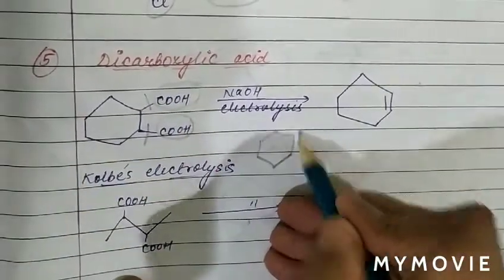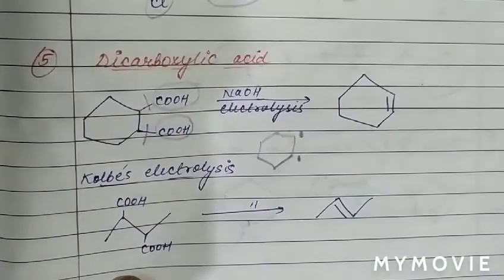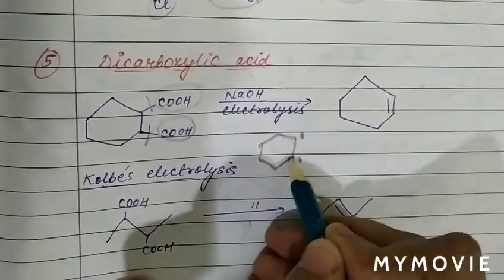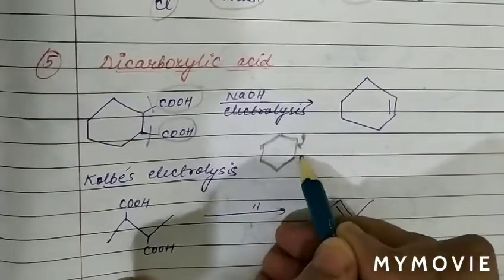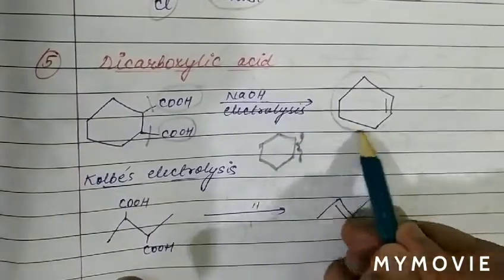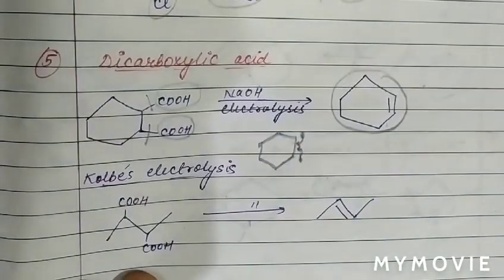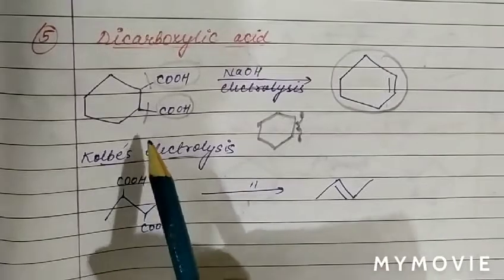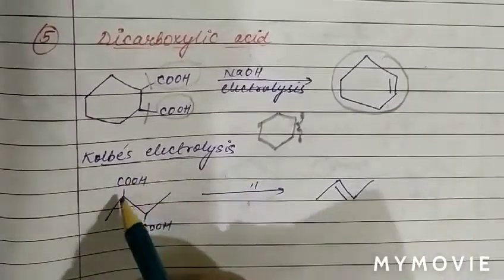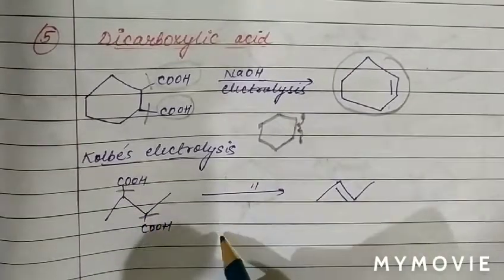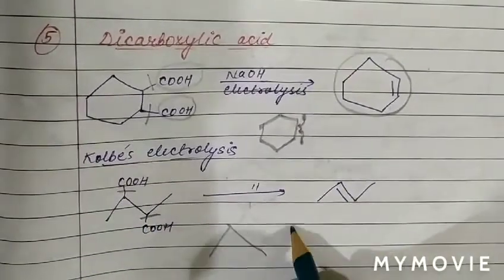So there is 1 electron on this carbon atom and 1 electron on the other. These 2 electrons will form a pi bond, and there is formation of alkene. In the same way we can see for this reaction. This reaction we call Kolbe electrolysis. The bond breaks from this position and also from this position, so this converts into this intermediate.